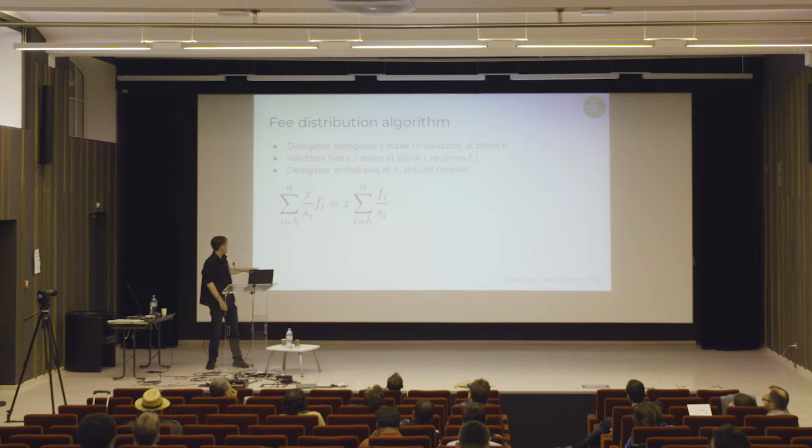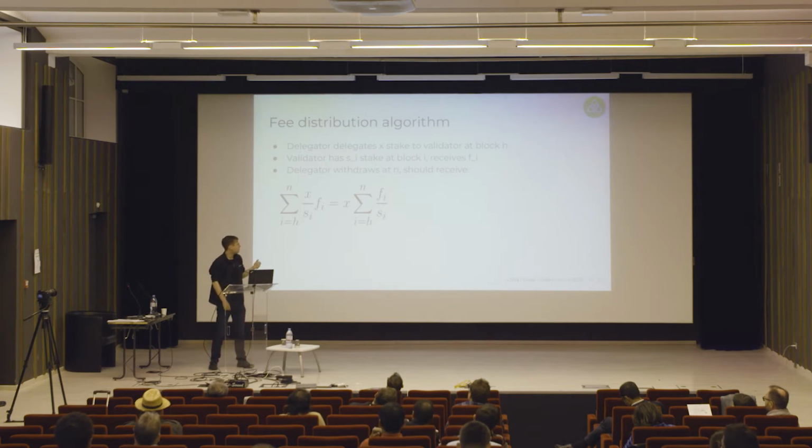So if we start out at some block H, and we look at what the rewards are that I should get as a delegator to a validator, that's just my stake x times the sum from i equals h to i equals n of the rewards given to the validator at that block over the total stake of the validator at that block.